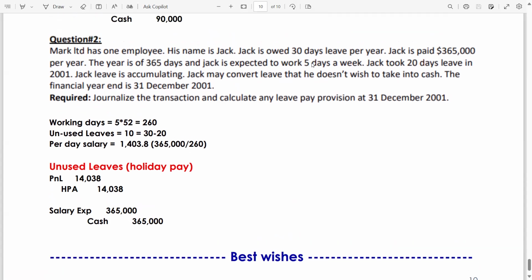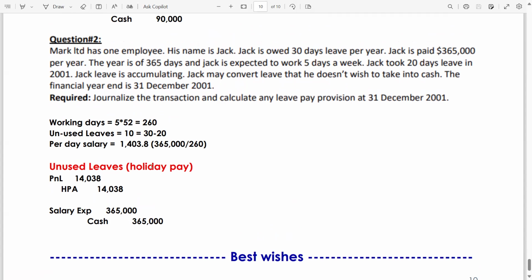Jack is expected to work 5 days a week, and in a year there are 52 weeks, so 5 multiplied by 52, 260 days. Unused leaves: Jack took 20 days leave out of 30, so unused leaves are 10. Per day salary: 365,000 is the whole year salary, and you will have to divide it by the number of working days. So per day salary of the working days is 1403.8.